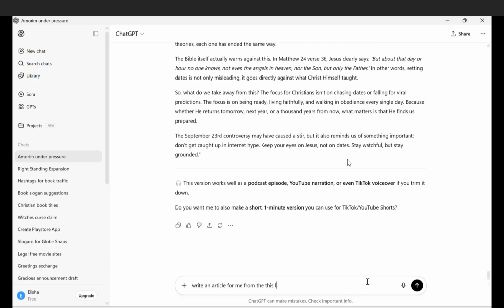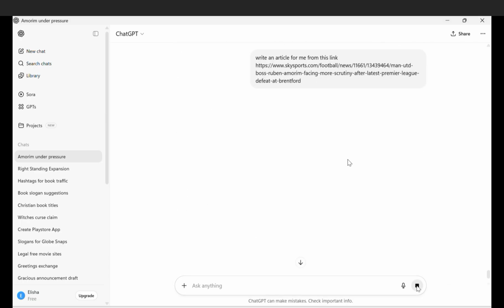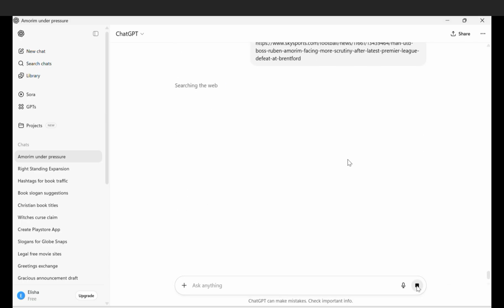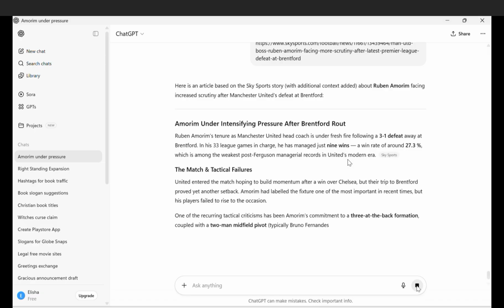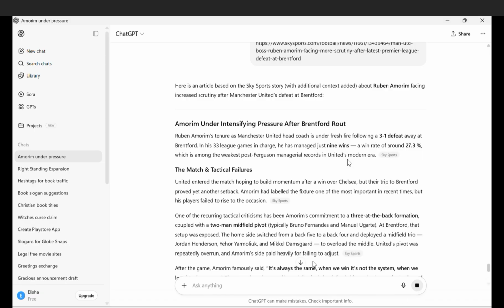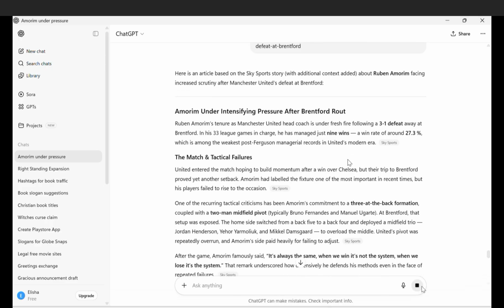Sorry, there's an error there. I just need to remove that, and then I'll paste the link, click on that, and it will write for me an article. But as you notice, there are places written Sky Sports, and so what we want is to generate the text without the link. So I just instruct it to remove the links, and that happens.